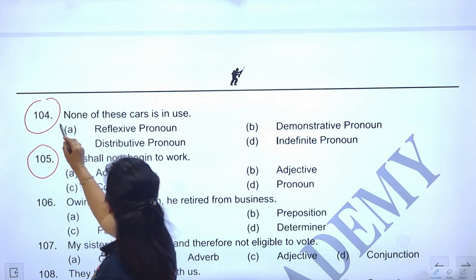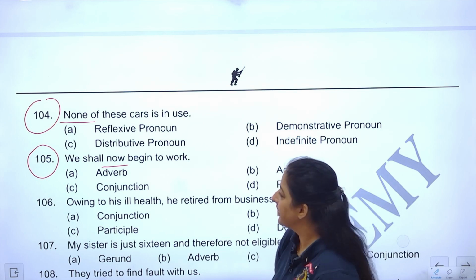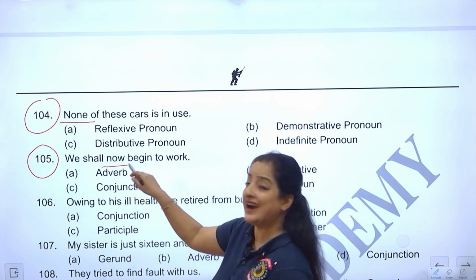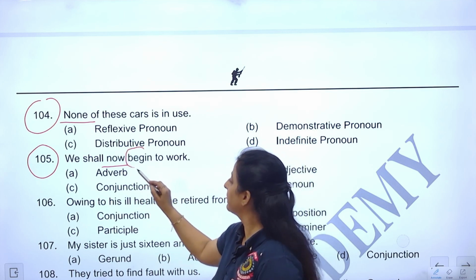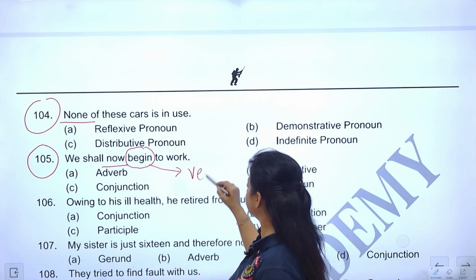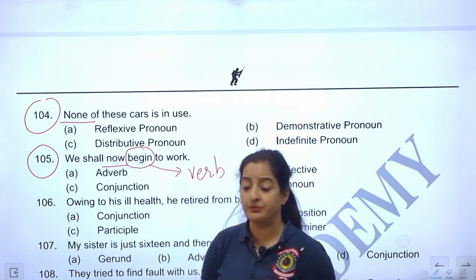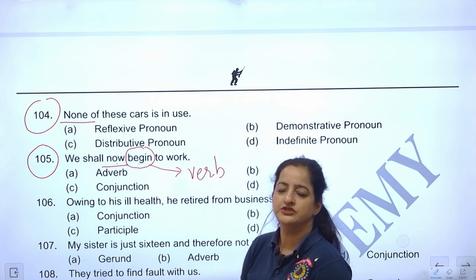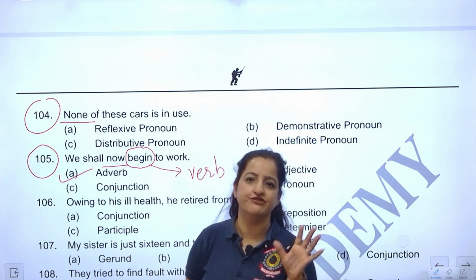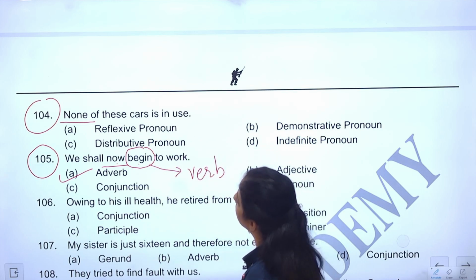Okay. Now, question 105, take it down a little bit, it will be easier for me. 105 and 104, none is underlined and now is underlined. We shall now begin to work. Now, if you remember, I gave you a tip earlier. Try to find out the part of speech of the word written ahead of the underlined word. Begin. What is this? Begin is a verb. Now begin. The now is qualifying the verb. Begin when? Begin now. So, which words qualify verbs? They are definitely adverbs. This is an adverb of time. Okay, fine.